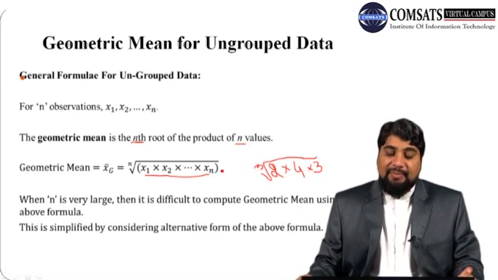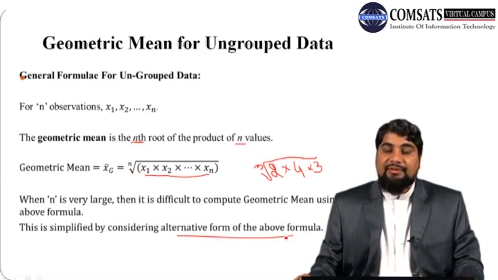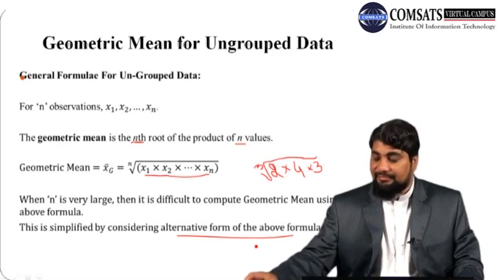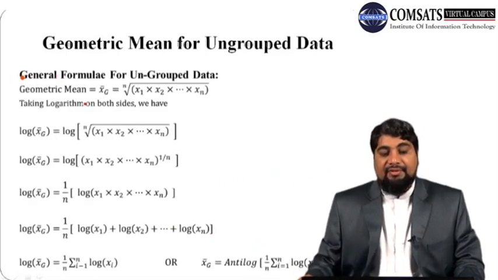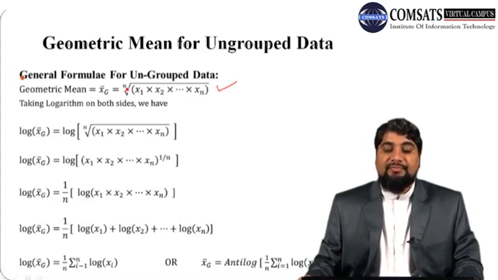But since this formula involves the product of n numbers, taking this nth root when the number of observations is very large is quite difficult or burdensome. So in order to overcome this difficulty, there is an alternative form of the same formula. So let us proceed to that one. Here is the main formula. Geometric mean is the product of n numbers x1, x2 and so on up to xn, and then their nth root.